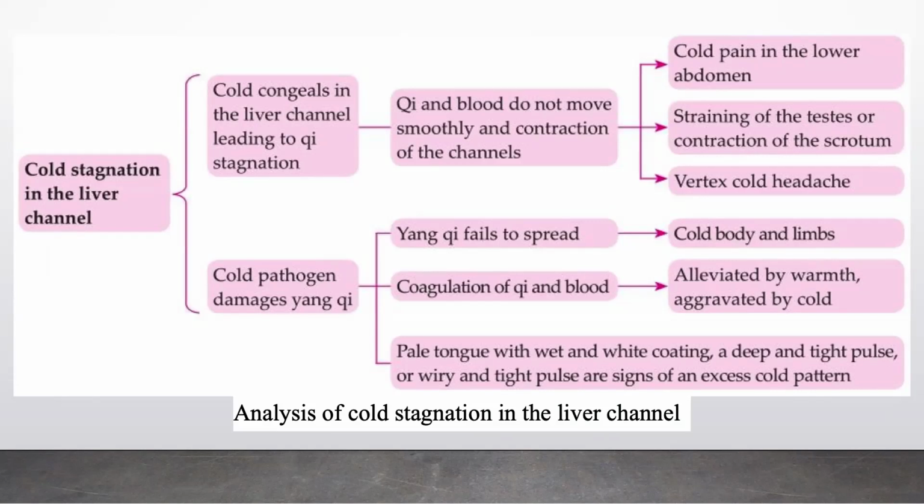cold body and limbs. This will also lead to coagulation of qi and blood, which is alleviated by warmth, aggravated by cold. And this will result in a pale tongue with wet and white coating, a deep and tight pulse, or wiry and tight pulse, which are signs of an excess cold pattern.